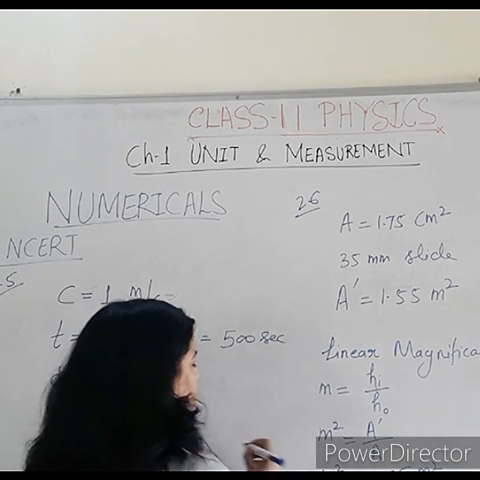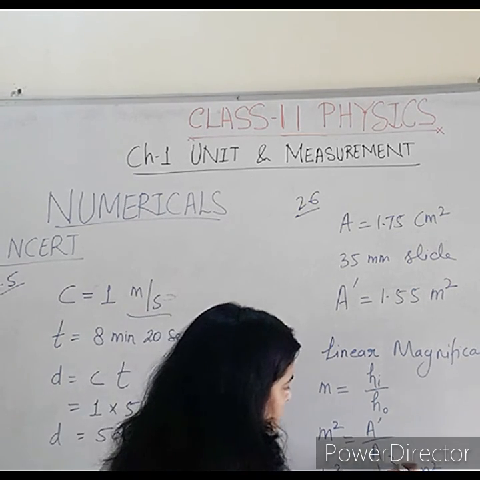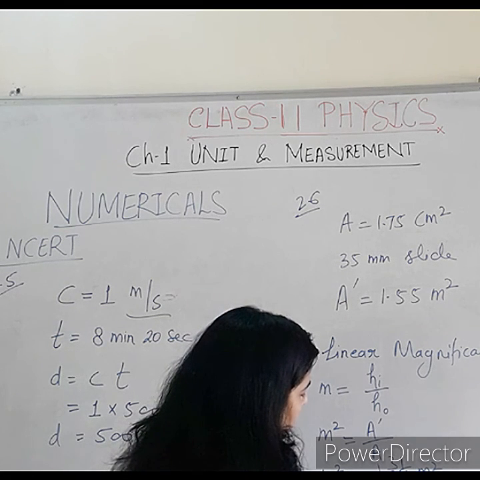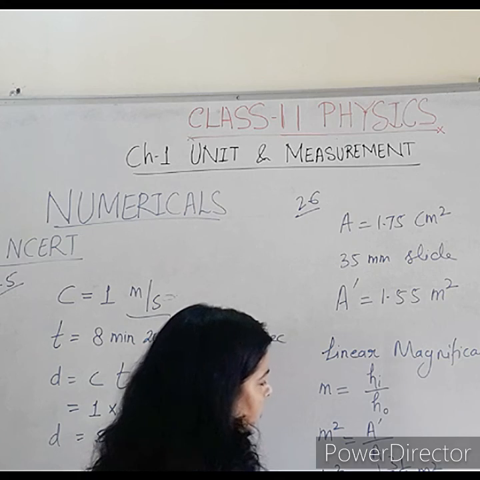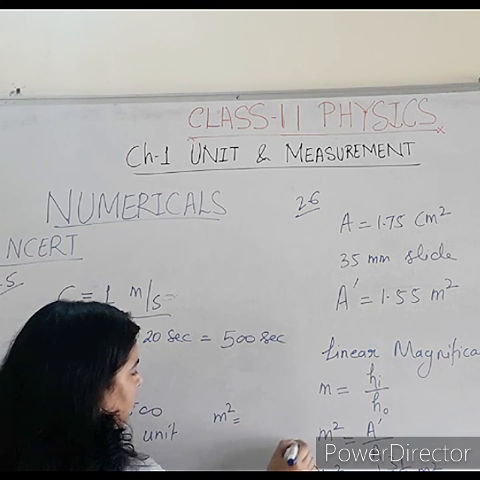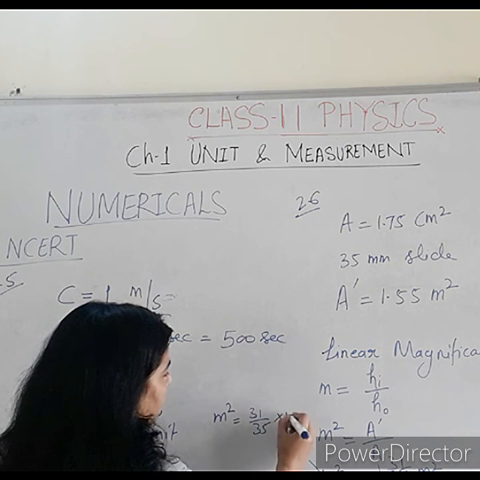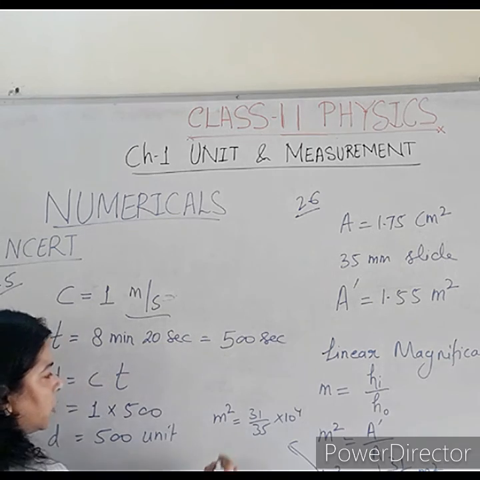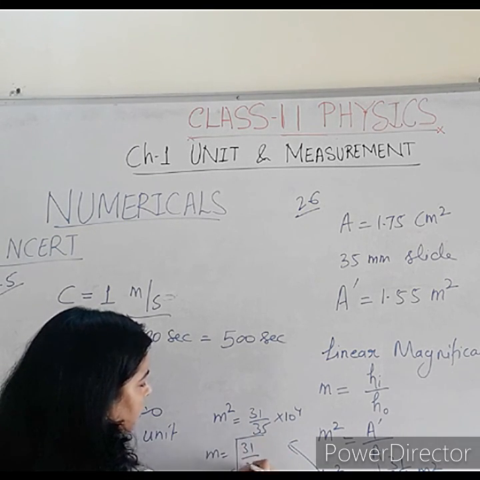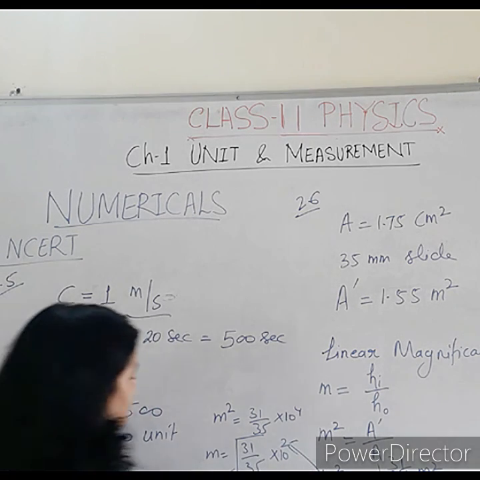Now solve this value. 155 over 175, so 31 over 35, 10 to the power 4. So m square will come as 31 over 35, 10 to the power 4. It will go up in the numerator. So m is equal to under root of 31 divided by 35 into 10 to the power 2. Now you will get this value.